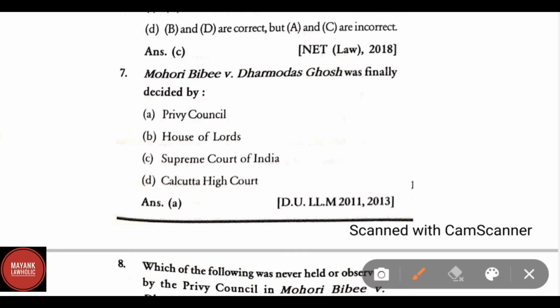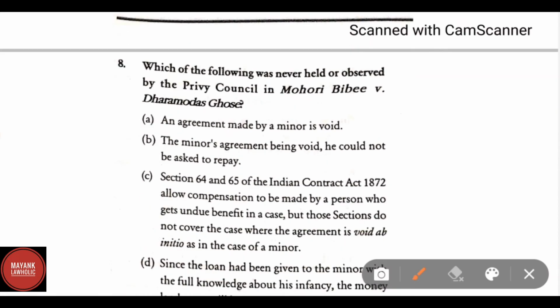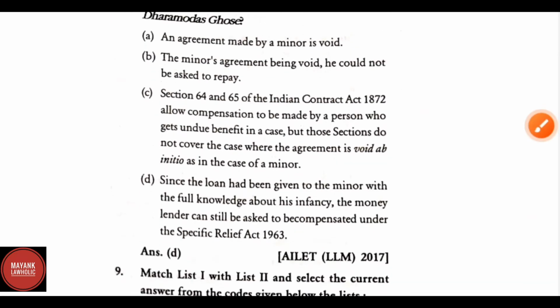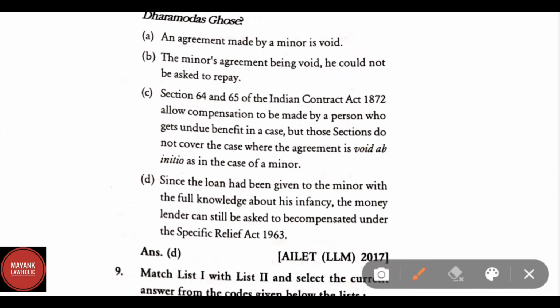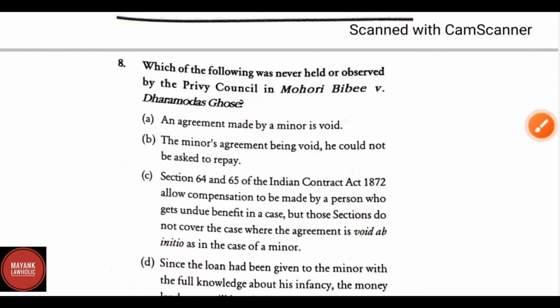Mohri Bibi versus Dharmadas Ghosh was finally decided by the Privy Council. Which of the following was never held or observed by the Privy Council in Mohri Bibi versus Dharmadas Ghosh? Option A. An agreement made by a minor is void. This was observed. The minor's agreement being void, he could not be asked to repay. This was observed. Sections 64 and 65 of the Indian Contract Act 1872 allow compensation to be made by a person who gets undue benefit in a case, but those sections do not cover the case where the agreement is void ab initio in the case of a minor. This also was observed.